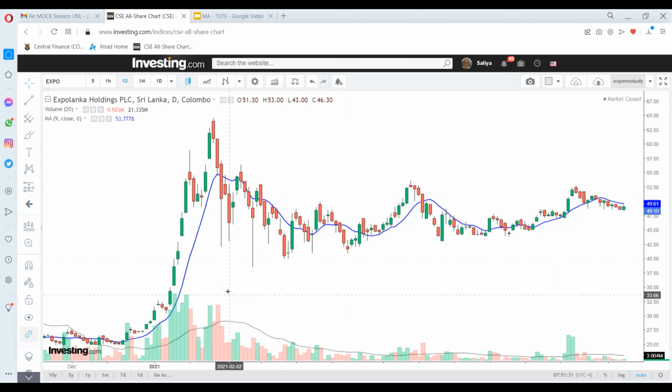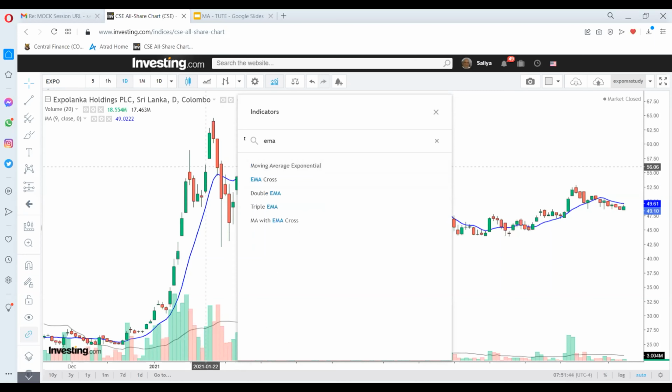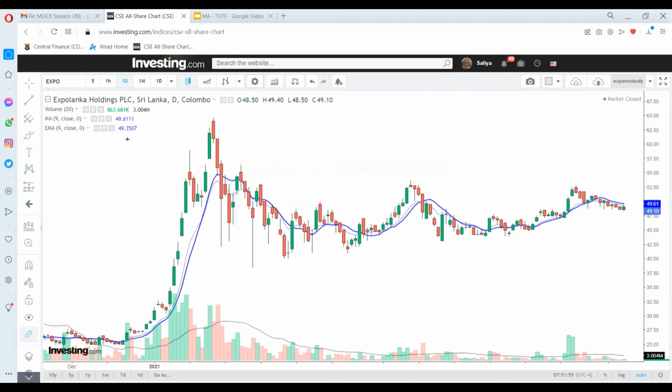And let's see how the EMA is behaving in the same period. Okay, EMA. So we go here and just type EMA. You will get moving average exponential. This is what is known as the exponential moving average. So you have the same period of 9 days, and let's color this in red.